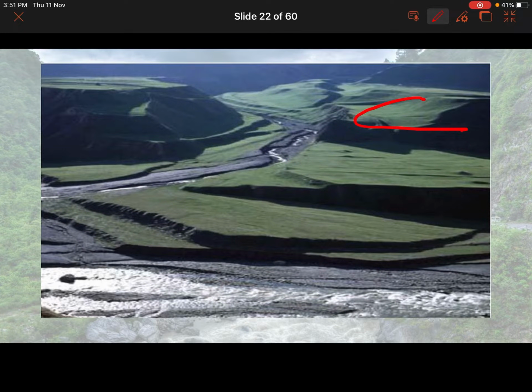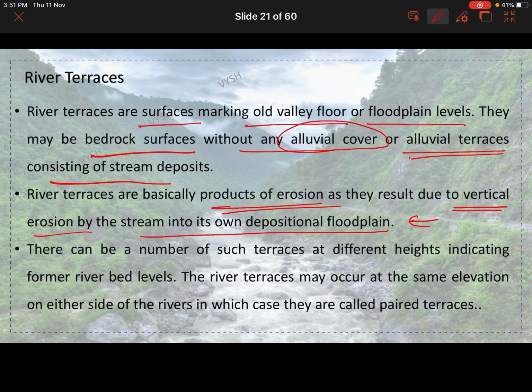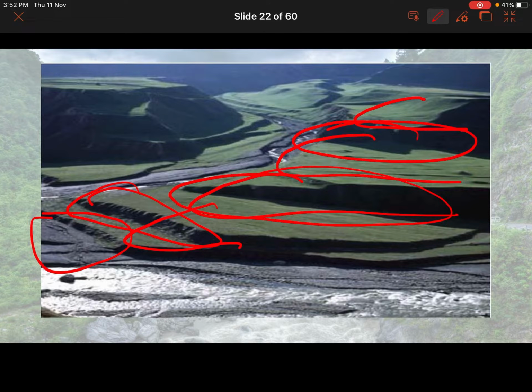See, it is because of the erosion. See here you can see. Okay, this is known as river terraces. There can be a number of such terraces at different heights, indicating former river bed levels. See, maybe in the previous stage the water was at this level, later it changed to this level.